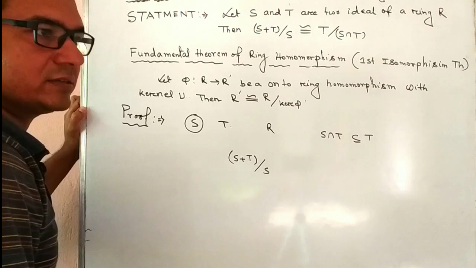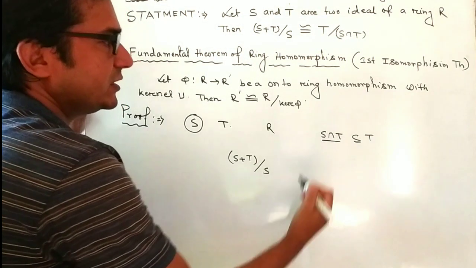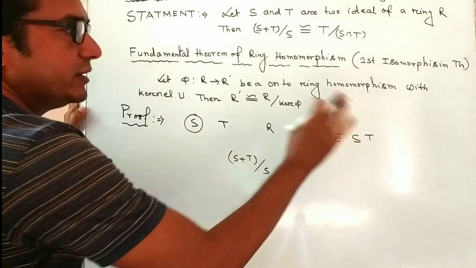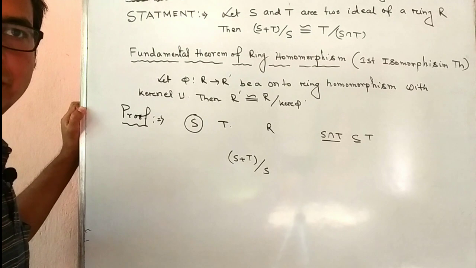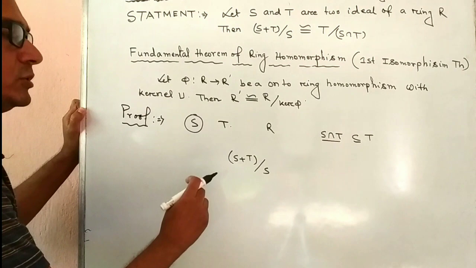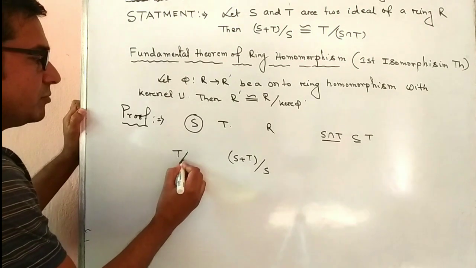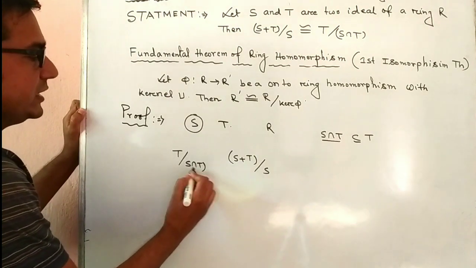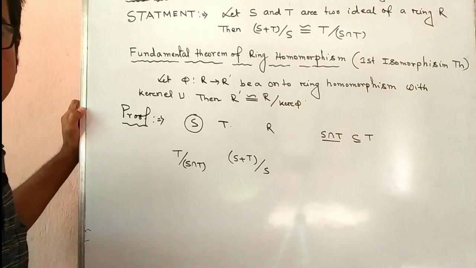Hence, we say that S intersection T is an ideal of the ring T. So, it is also proved that T by S intersection T is a quotient ring.